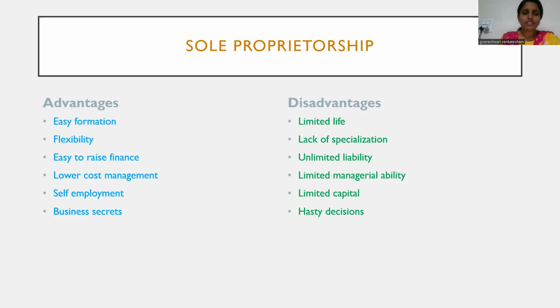The next advantage is lower cost management. Here, the trader does not necessarily engage much labor in the business organization. With a few laborers or a few people, or sometimes he works alone, to gain profits. So in most sole proprietorship organizations, labor cost is minimum.